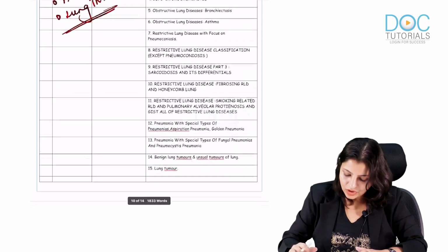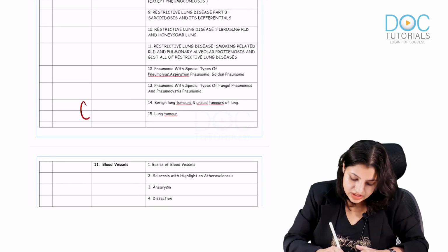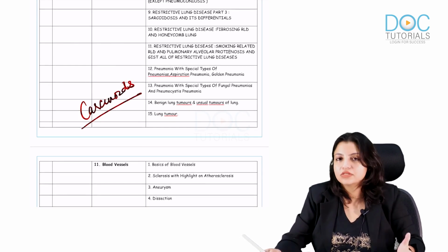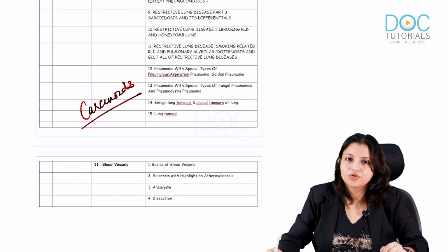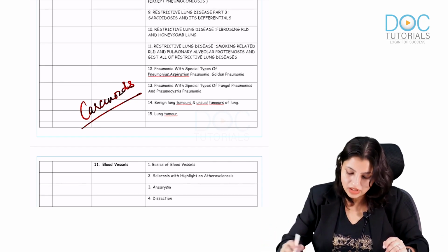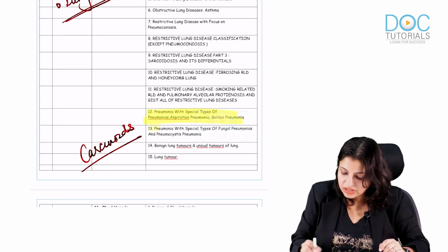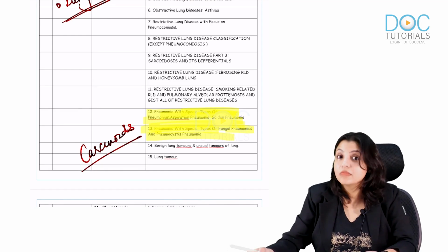Here I want to highlight one point in the lung tumors. We have discussed carcinoids here. Earlier it was considered that carcinoids are benign tumors, but now they are considered malignant tumors. So remember that's an update. And all the images of the pneumonias, please remember, these are very important pneumonias which have been asked as an image based question in many of your exams.